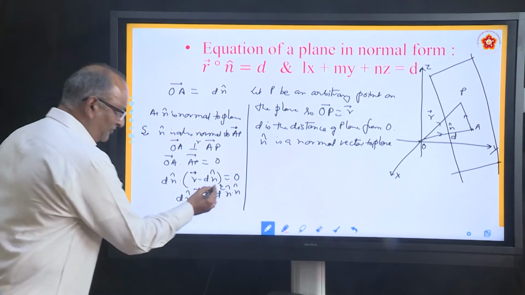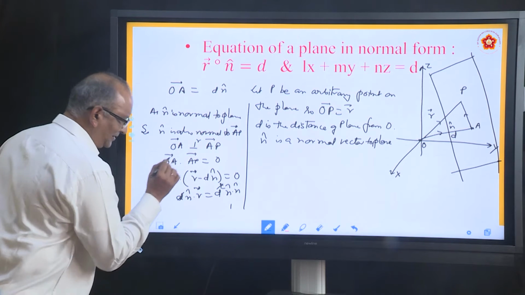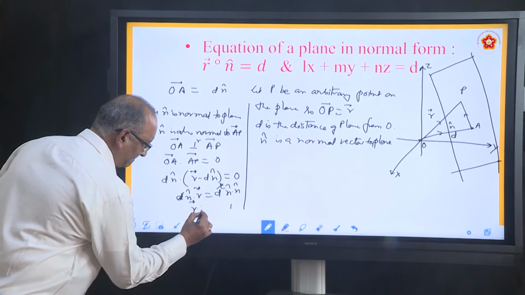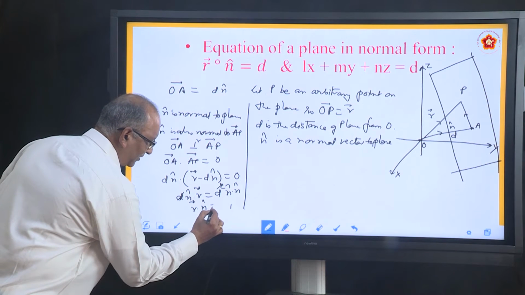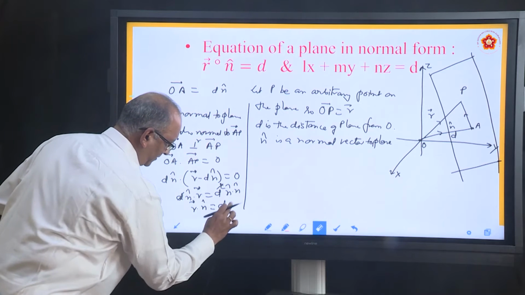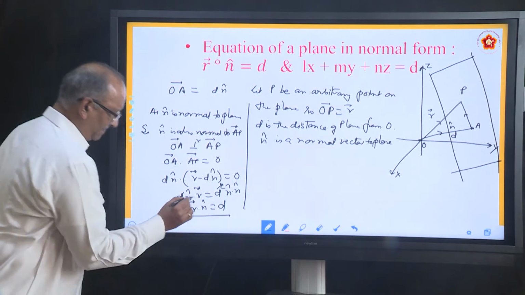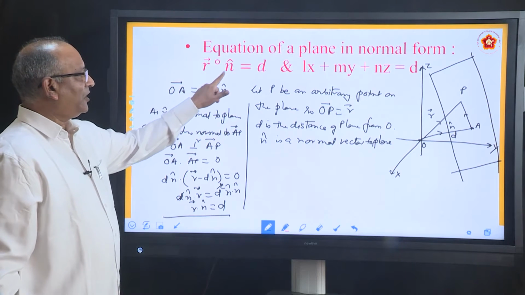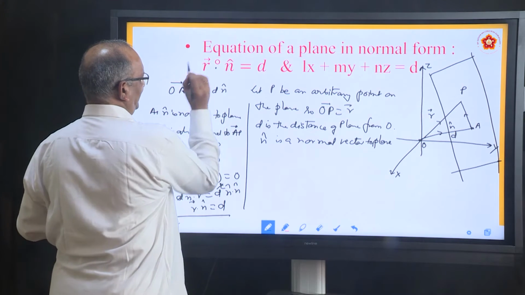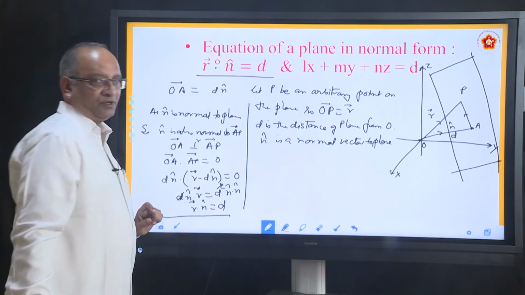So n dot n will become 1, d will get cancelled, and what you will get? R dot n equal to d. This is the formula. What is the formula? R dot n equal to d. This is the first equation.